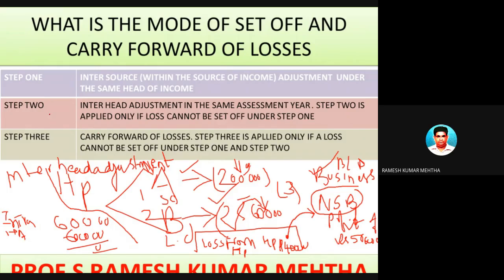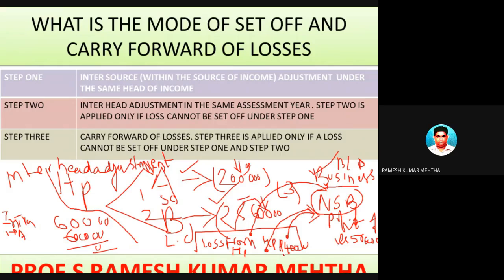So inter-head adjustments means there are different sources of income, and loss from one type of income can be set off against profit from another type of income. So in this case, if income tax rules permit, the loss from house property can be set off against business income, profits or gains.